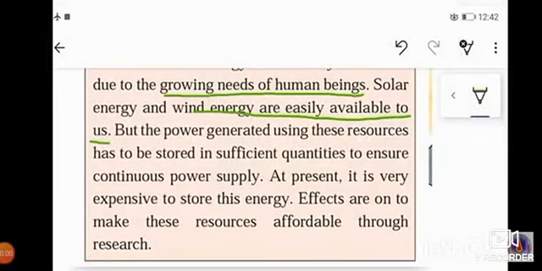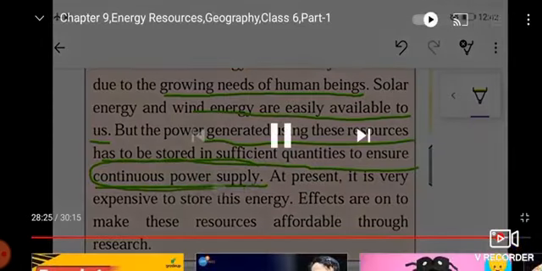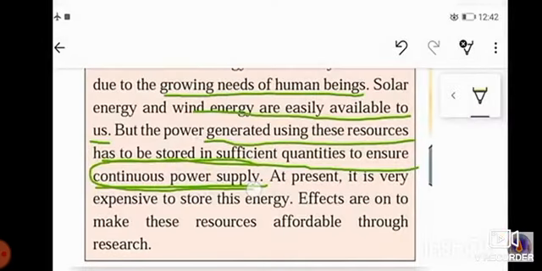Yes, but children, the power generated by using this resource has to be stored in sufficient quantity to ensure continuous power supply. Means whatever power we are generating by using sun and wind, that we have to store in sufficient quantity, in such a quantity that all human beings can use it to ensure continuous power supply.